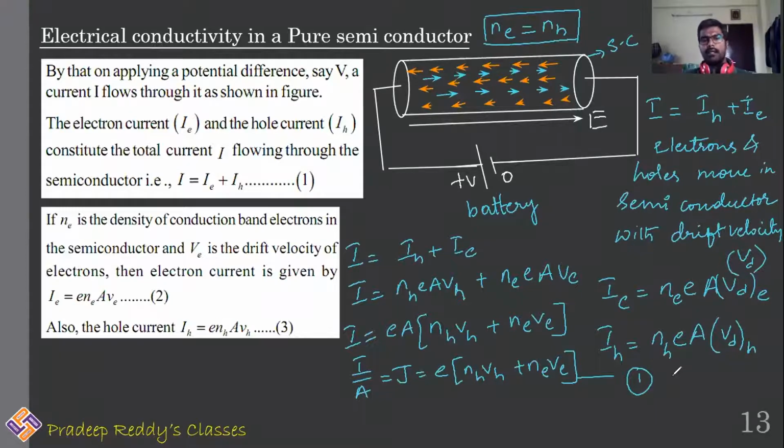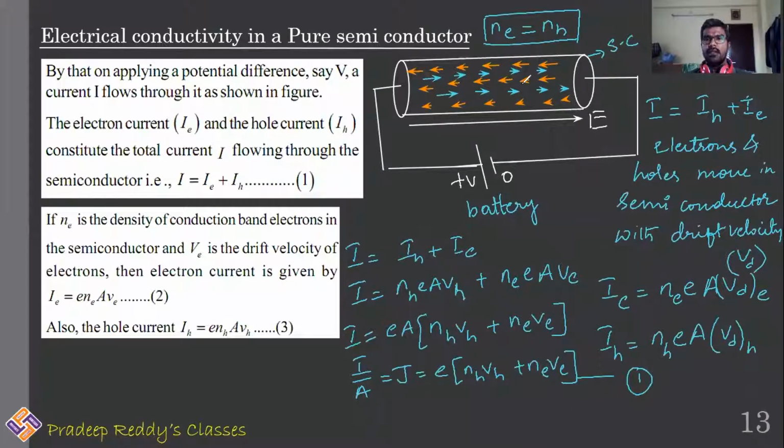And clearly you may have a doubt in your mind. When electrons and holes are in motion in case of a pure semiconductor, electron current is in opposite direction to that of hole current. Then why do they not get nullified? Check it. I already told you electron current will be in conduction band, hole current will be in valence band. In valence band, electrons are minimum in number, holes are majority charge carriers.